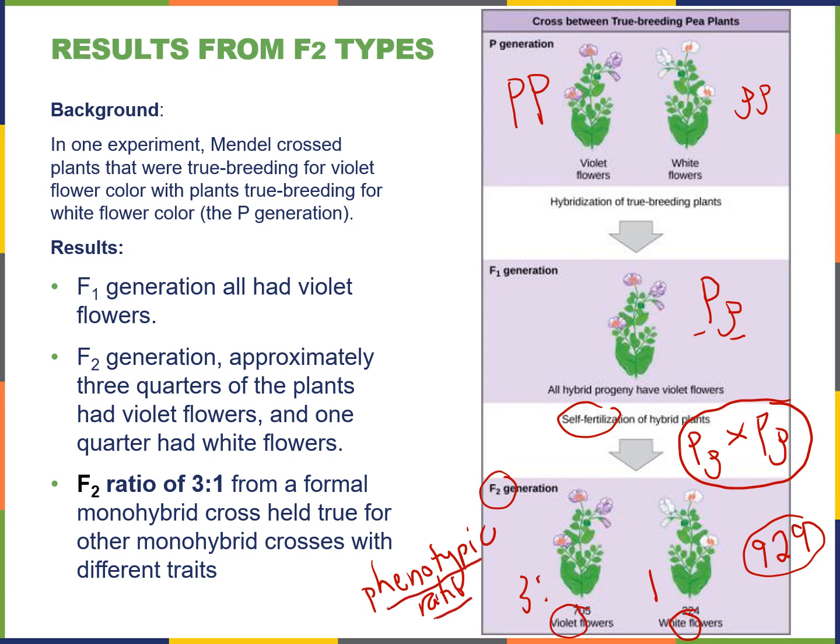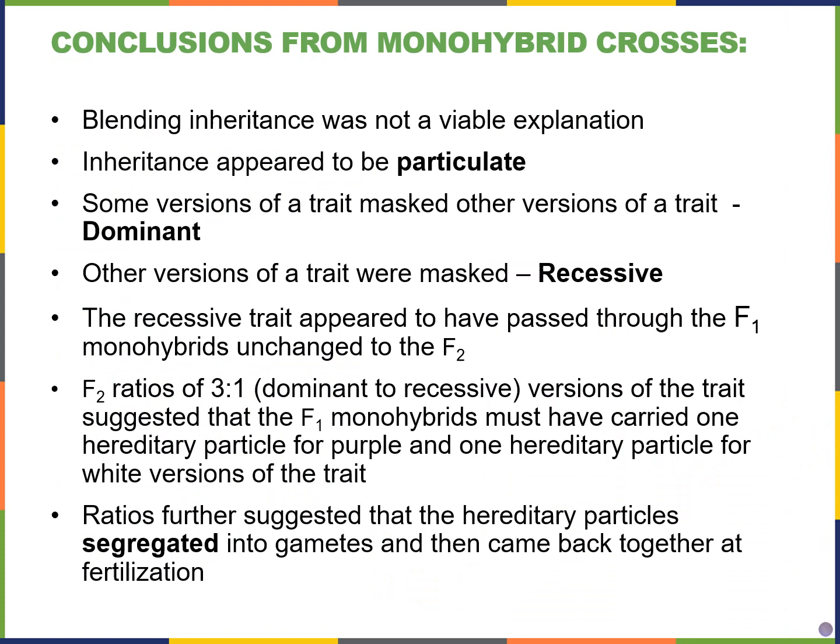Phenotypic ratio meaning the colors you see, what you actually see, what's observed. So this 3-to-1 phenotypic ratio will always apply for our standard monohybrid crosses. So what Gregor Mendel concluded from these crosses was that blending inheritance was not the case. Instead, inheritance was particulate. And we know today that we inherit discrete genes from each of our parents.